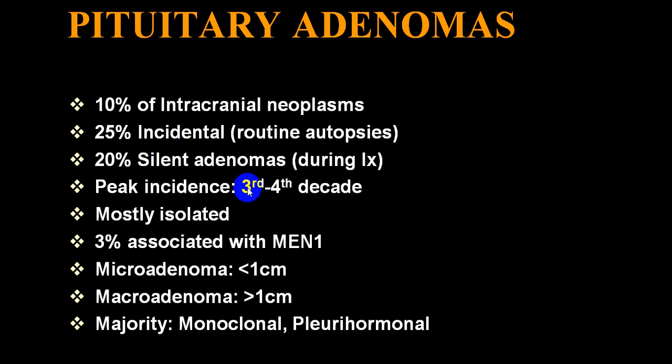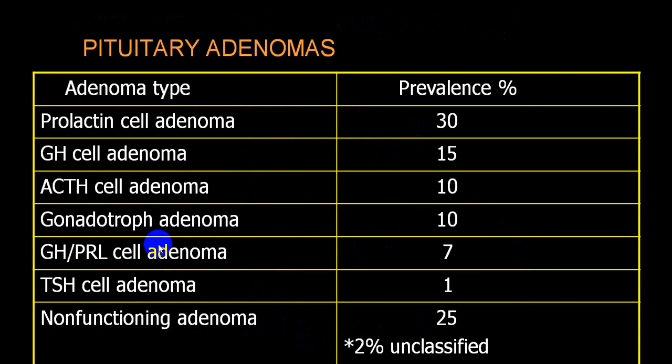Maximum age is the third and fourth decade, that is after 30 years of age. Mostly it is isolated. 3% of the time it may be associated with MEN. Microadenomas are less than 1 centimeter, macroadenomas are more than 1 centimeter, and the majority of them are monoclonal, and sometimes it can be plurihormonal, meaning multiple hormone secreting tumors. We have already given the incidence before.